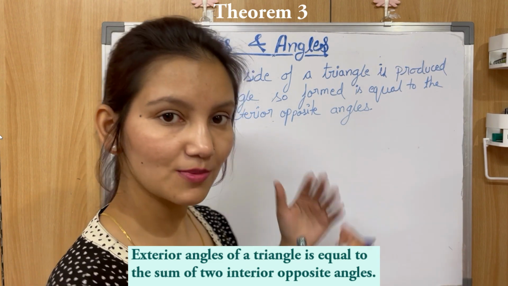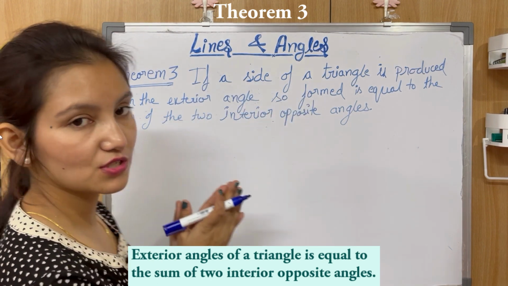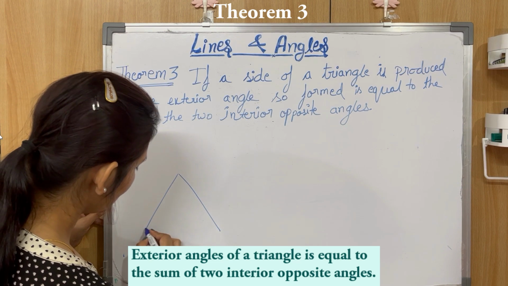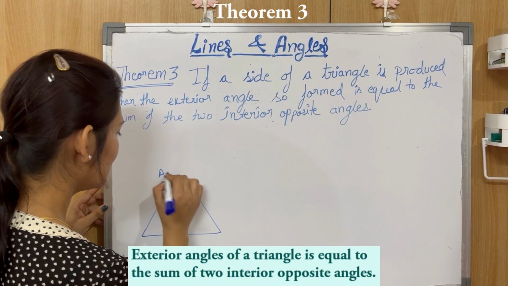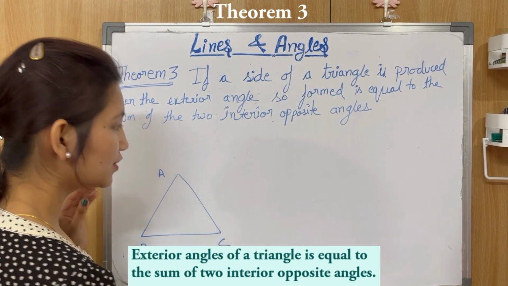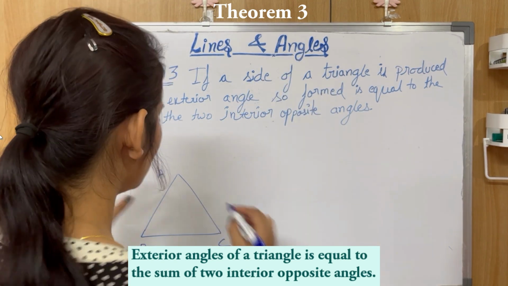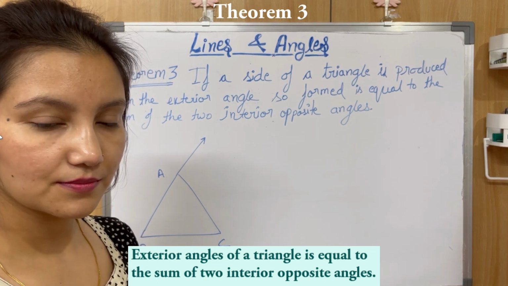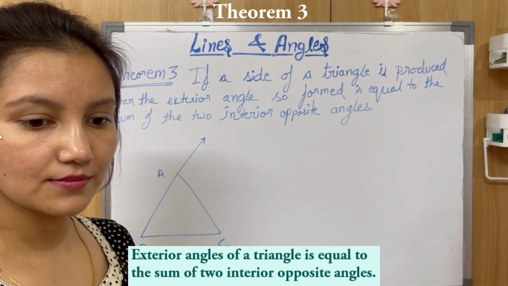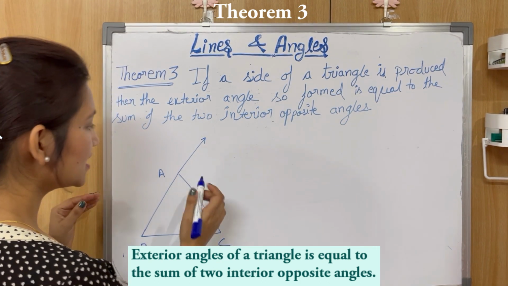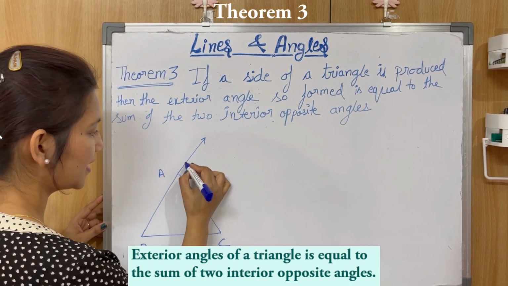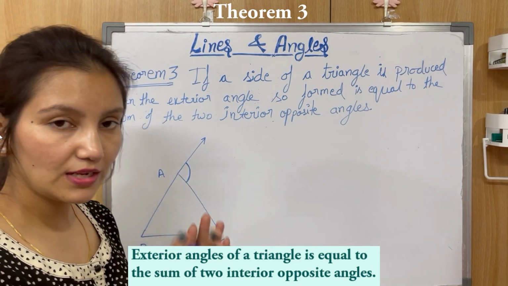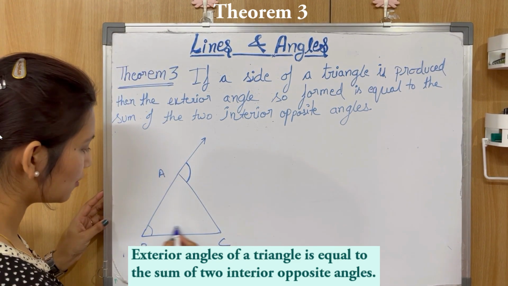Let's see it geometrically. What does the statement of this theorem mean? So let's say this is a triangle, the triangle ABC. If one side of a triangle is produced, then the exterior angle thus formed, this is the exterior angle, will be equal to the sum of two interior opposite angles.